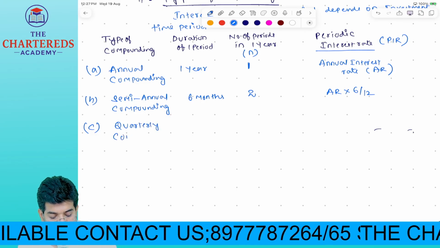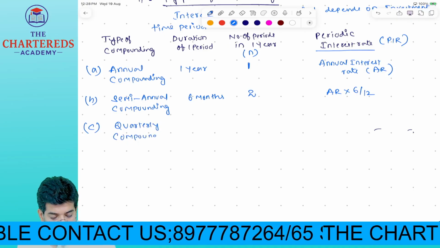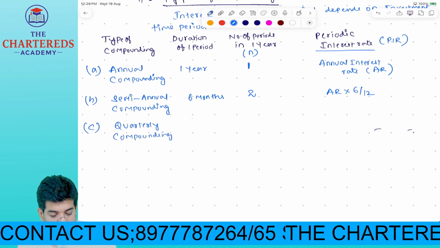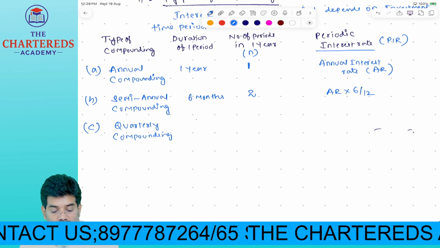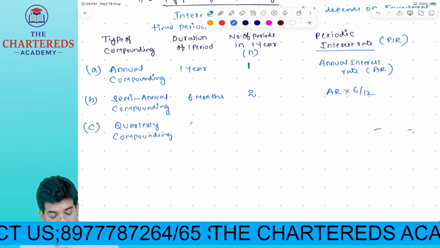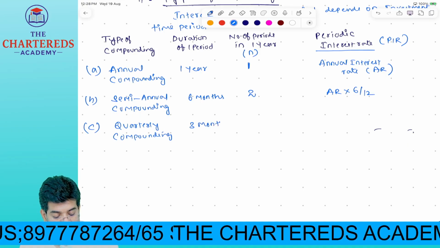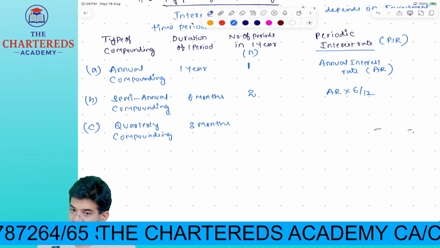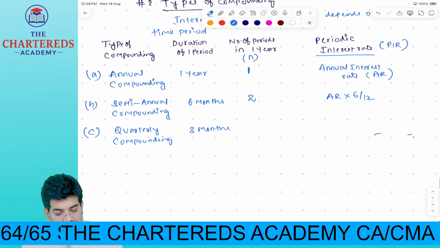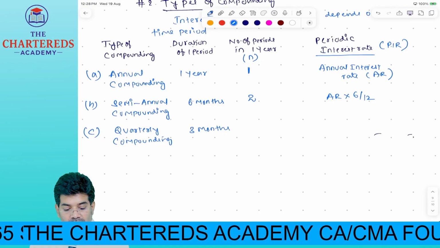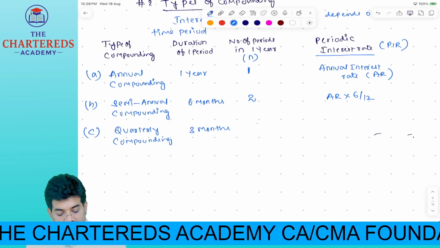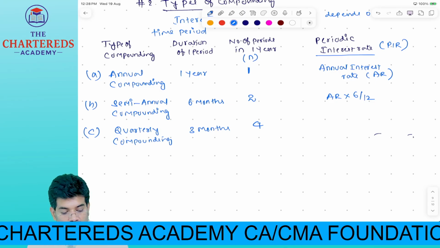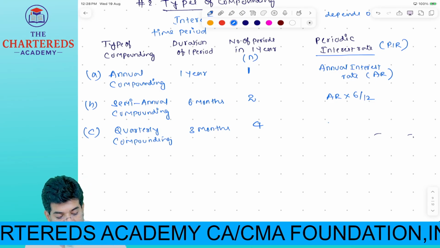Quarterly compounding. What is the period? One period is equal to how many months? 3 months. And what is the number of periods in a year? 4. Proportionately, how much will be the interest applicable?